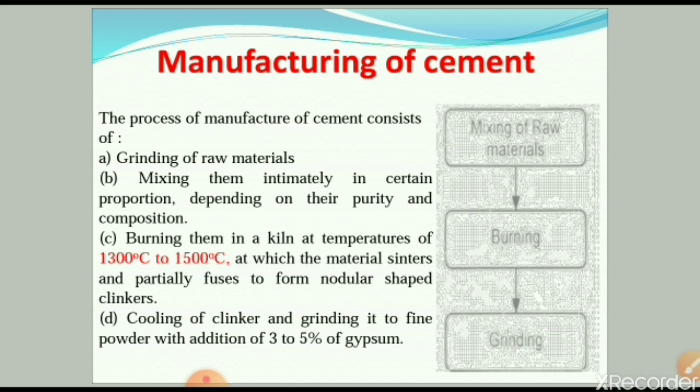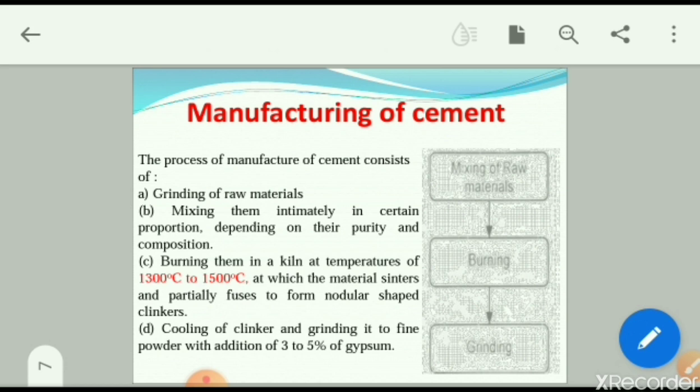Then third step, burning them in a kiln at temperatures of about 1300 to 1500 degrees Celsius, at which the material sinters down and partially fuses to form nodules, that is called clinkers. And last, cooling of clinkers and grinding to a fine powder with addition of 3 to 5% of gypsum.